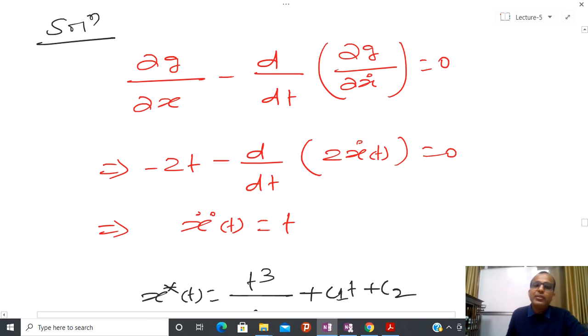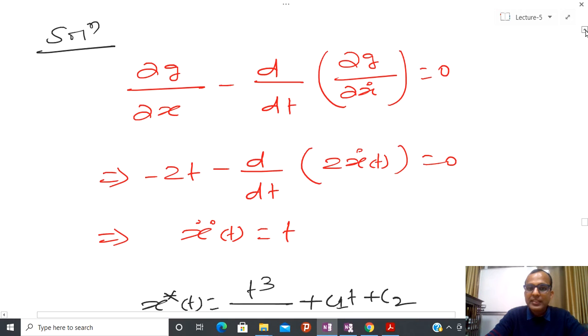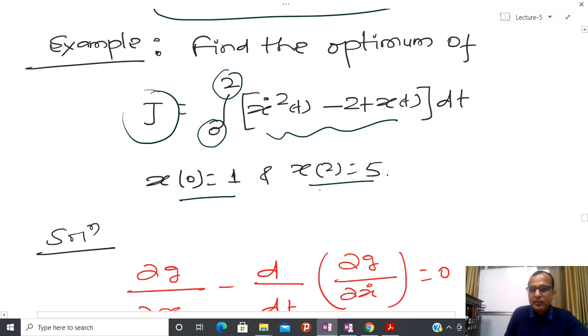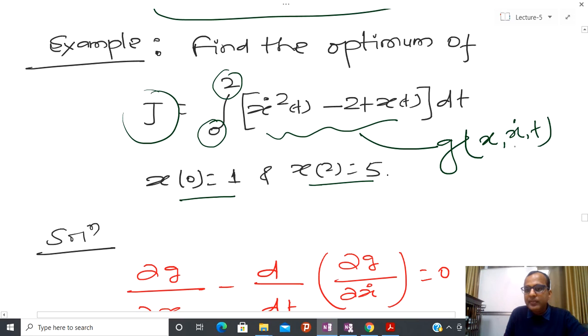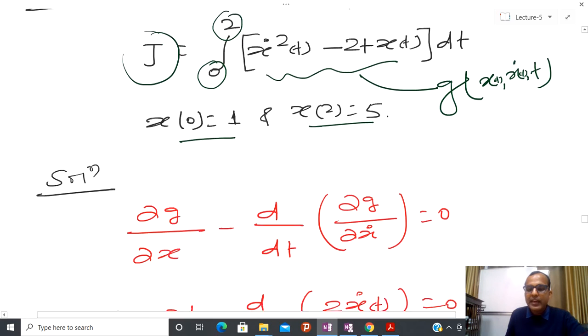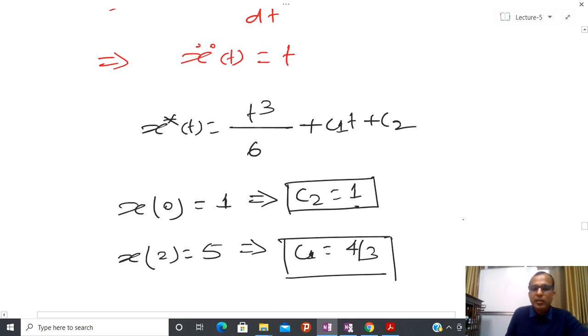And from the solution here, you can see that this g is a function of t. Again from this integral, you are able to define the g. What is g? Whatever this particular quantity, x dot and t, that is basically g. So this is a function of time. And after I have solved this, this particular curve provides us the extremum value. And after that, x0 is 1, x2 is 5, so I am able to calculate C1 and C2.